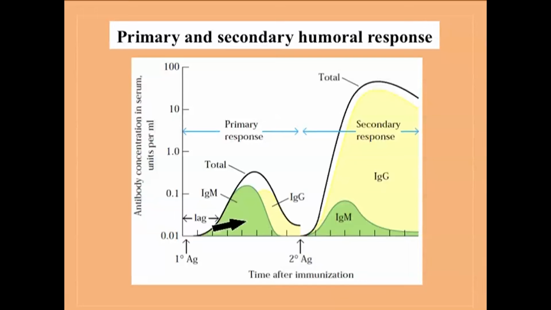In case of primary humoral response, the major isotype is IgM, and a small part switches over to the isotype IgG. Now, what happens in case of a secondary response? Secondary response is characterized by the activation of the memory cells generated during the primary response by the same antigen. Here the lag phase is very short and then there is a steep rise in the antibody concentration. The lag phase is shorter because now only the memory B cells are getting activated, compared to the naive B cell activation in case of primary response.